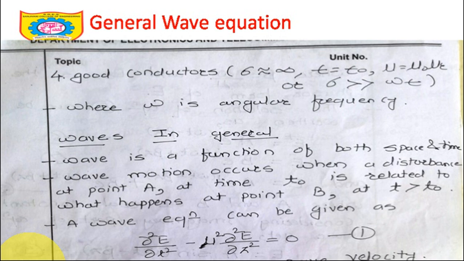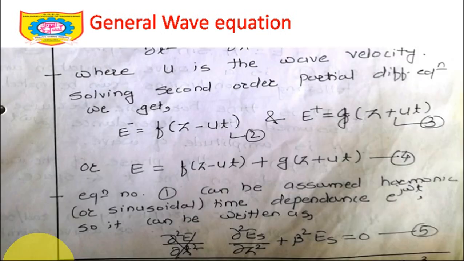So if two equations are there, you can find the partial differential equation, and to solve that you will come to the two equations. Since it is a second order, we will get two roots and two equations, that is E minus and E plus. I just represented them with E minus and E plus. E minus is f of z minus ut. Why z? Since it is a function of space. Why t? Since it is a function of time. So f of z minus ut, and E plus is g of z plus ut. So these are the two equations which I got.